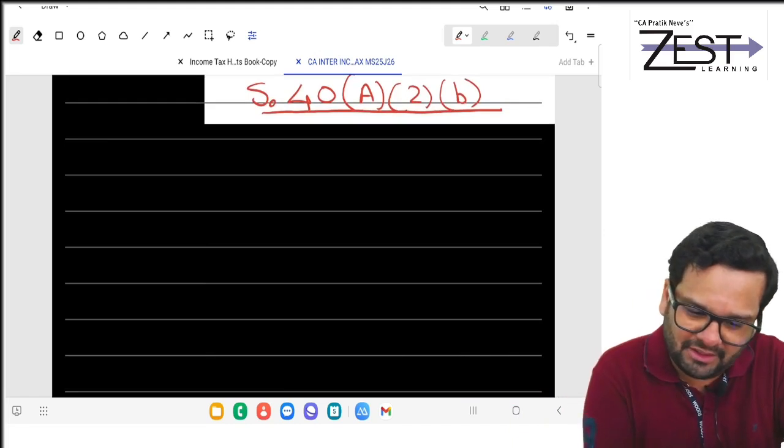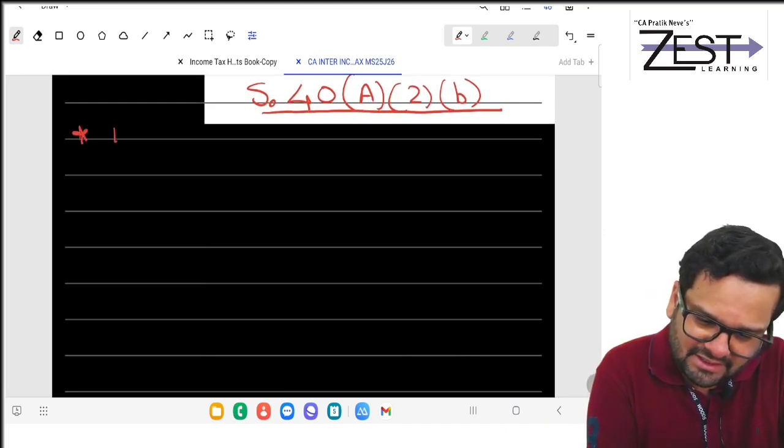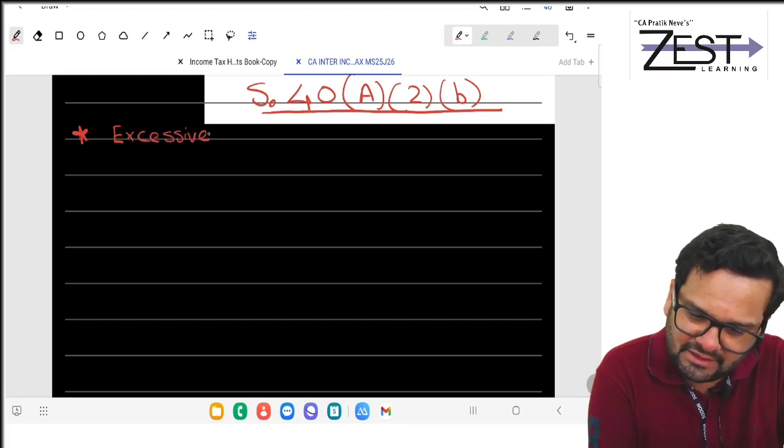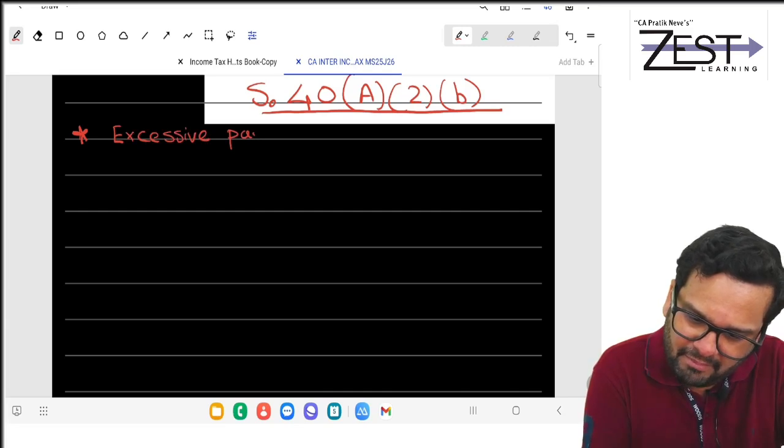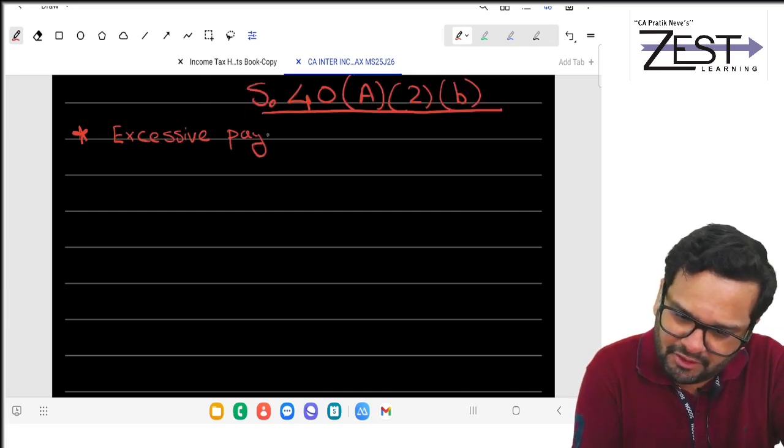So 48(2)(b) is excessive what? Excessive payments. Excessive payments to whom?